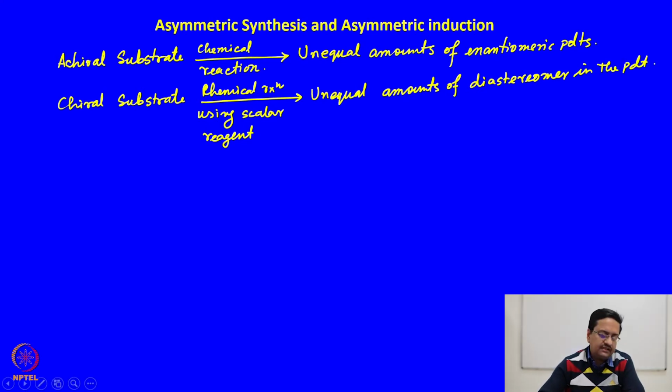So, these types of reactions in which you generate preferentially one enantiomer in excess or one diastereomer in excess are termed as asymmetric synthesis.